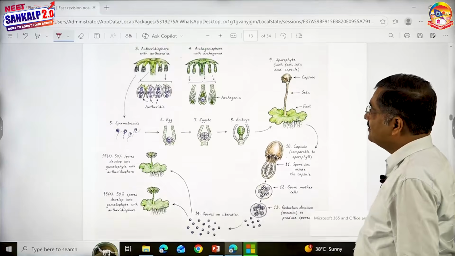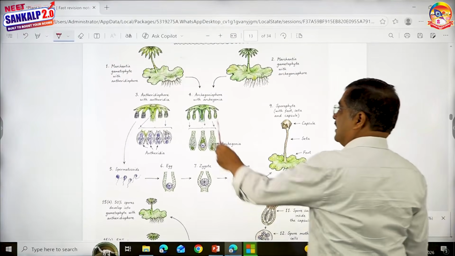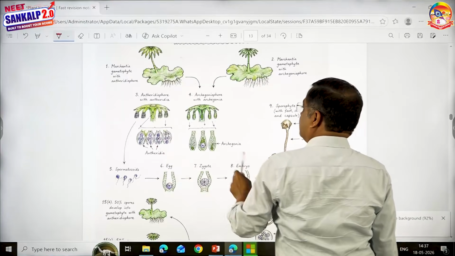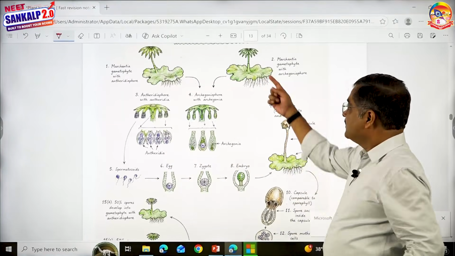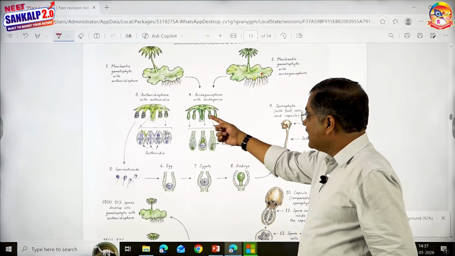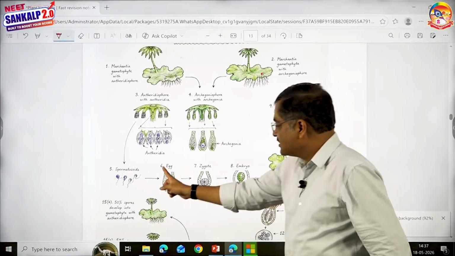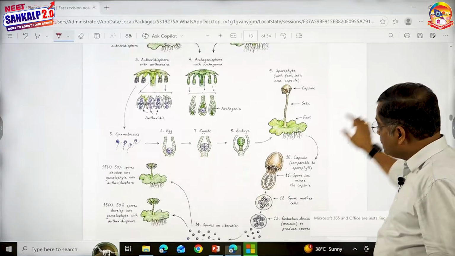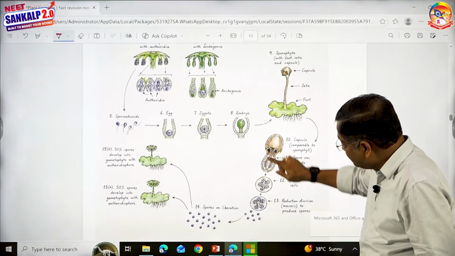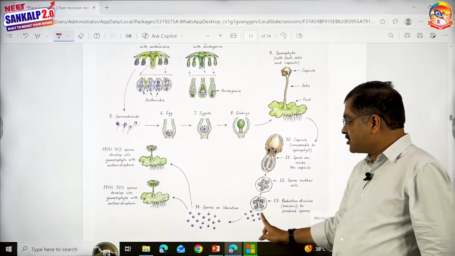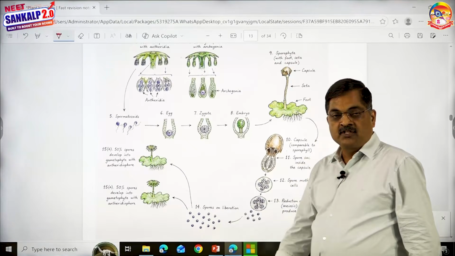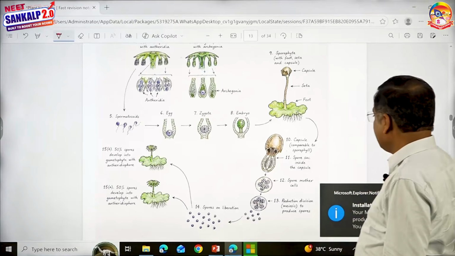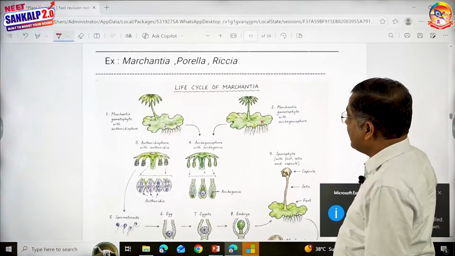So easy to remember. I repeat again. Gametophyte, gametangium, gametes. Male gametangium, male gametes. Gametophyte, female gametangium, female gamete. Zygote, embryo, sporophyte, sporophyll, sporangium, spore mother cell, reduction division to give rise to spores. Spores, some of them will develop into gametophyte with antheridia. Some of them will develop into gametophyte with archegonia.